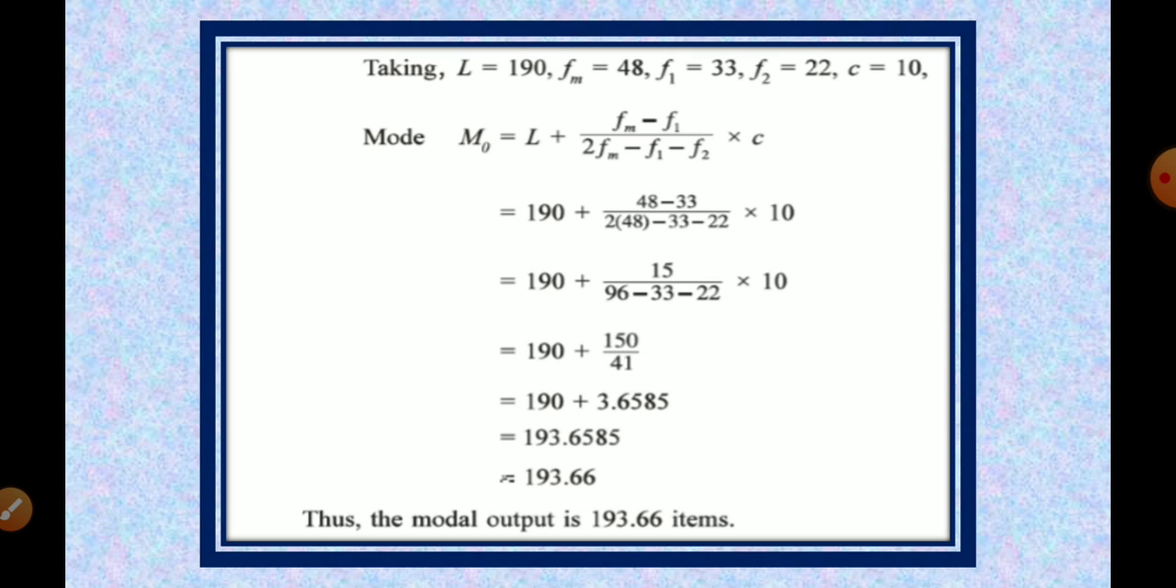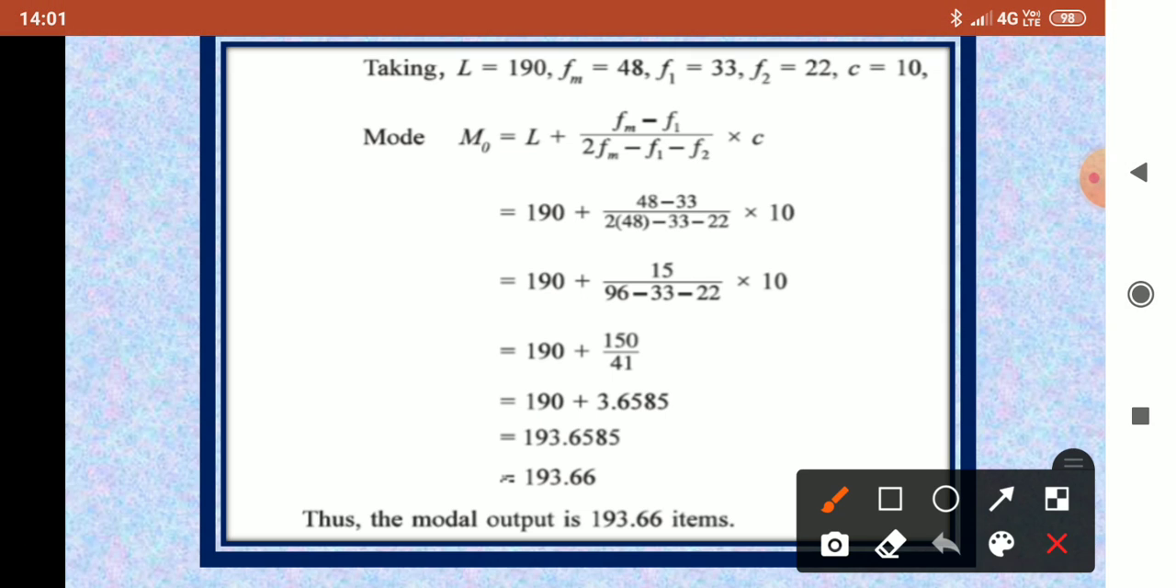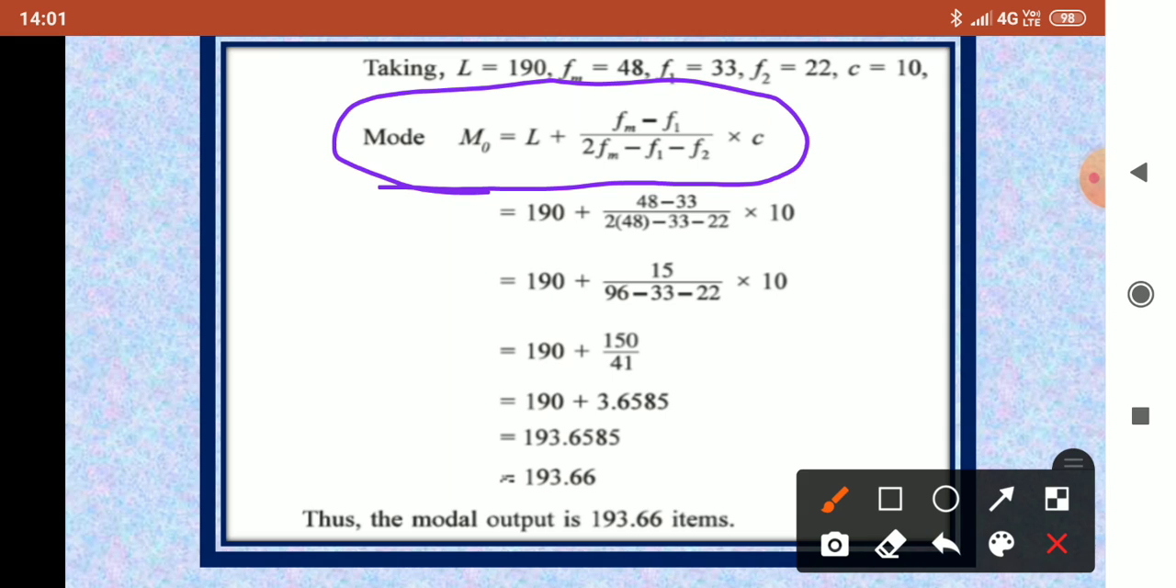Now what is the formula of mode? You have to learn this formula. Mo equals L plus Fm minus F1 upon 2Fm minus F1 minus F2, into C. This is the formula to find the mode. Let me repeat again: Mo equals L plus Fm minus F1 upon 2Fm minus F1 minus F2, into C. This is the formula to find the mode after finding the modal class.